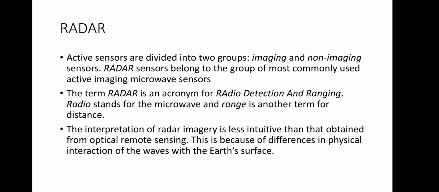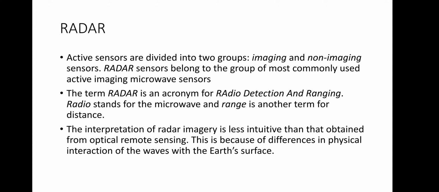So, what is radar? So far, you have learned about remote sensing using the visible and infrared part of electromagnetic spectrum. Microwave remote sensing uses electromagnetic waves with wavelength between 1 millimeter to 1 meter. These relatively longer wavelengths have advantage that they can penetrate clouds and are independent of atmospheric conditions like haze.